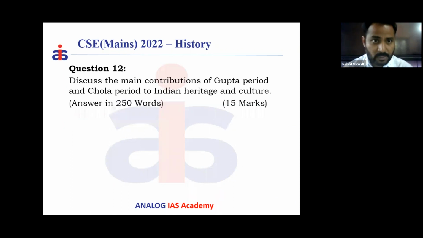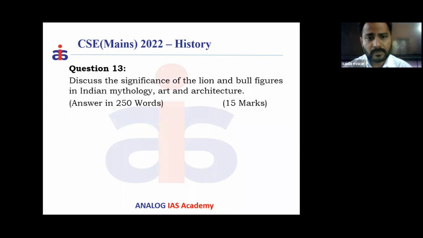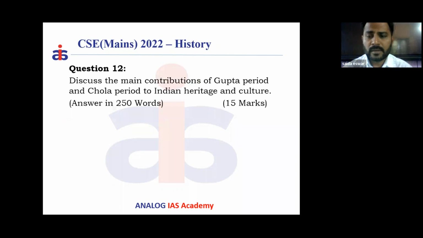And this question is, discuss the main contributions of the Gupta period and Chola period to Indian heritage and culture. It is a 250 words, 15 marker answer. So most of the people just jump into the Gupta art and Chola period, but we have to highlight what exactly the contribution of the Gupta period and Chola period is.